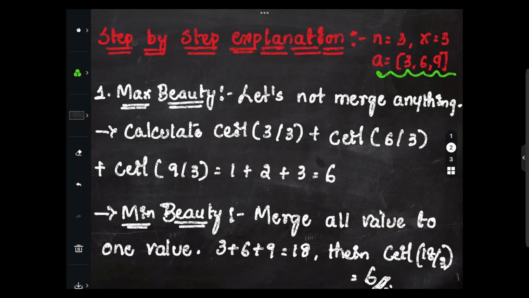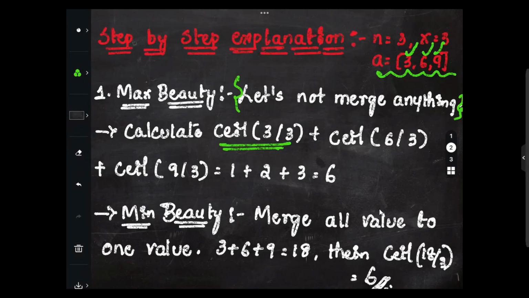And for max beauty, let's not merge anything initially. Let's calculate the ceil, which they have given in the question itself, right? So we are considering different numbers, ceil of 3, 6, 9, divided by x, and x we have been given 3.